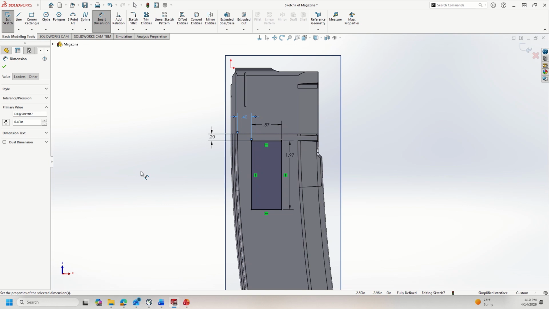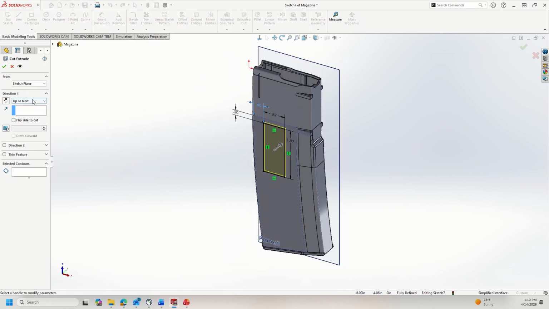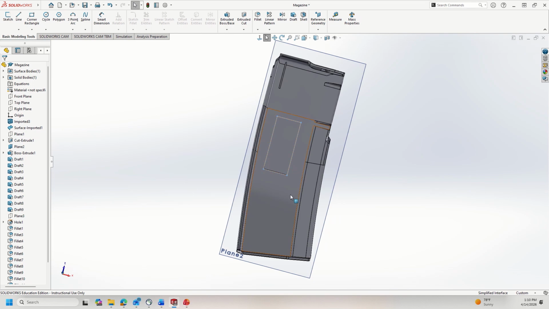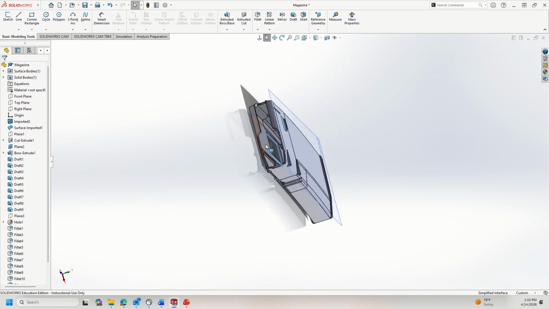Since I'm mounting this into the magazine well, or into the side of the magazine, what I can do next is an extruded cut. I'm just going to go up to next. So this should cut a hole in my magazine. So I'll hit enter, and you can see I can now see the inside of my magazine. If I look at the top, I can see that hole as well.